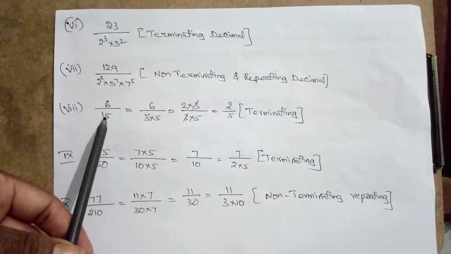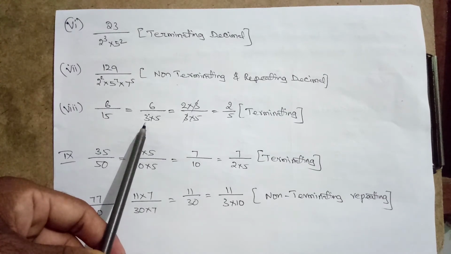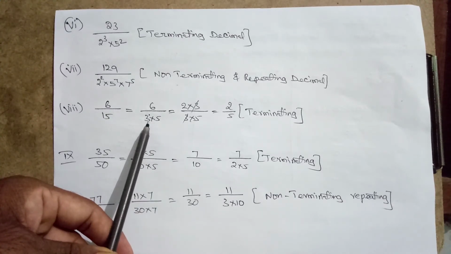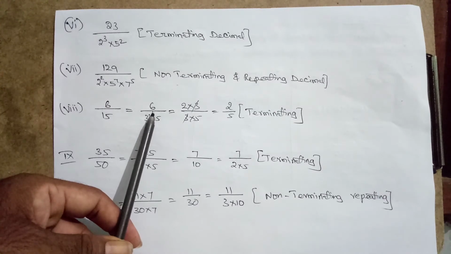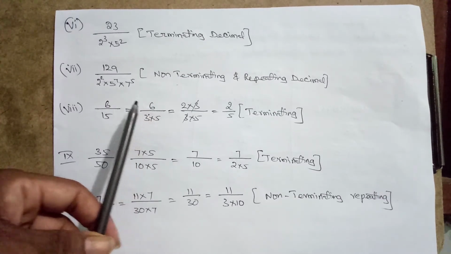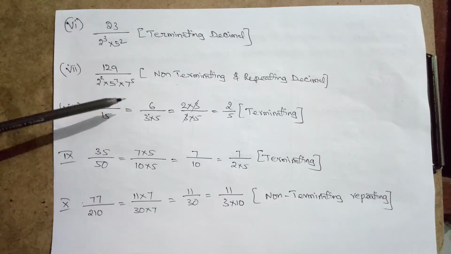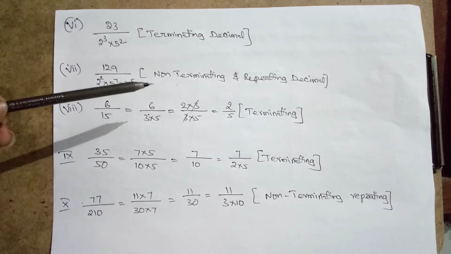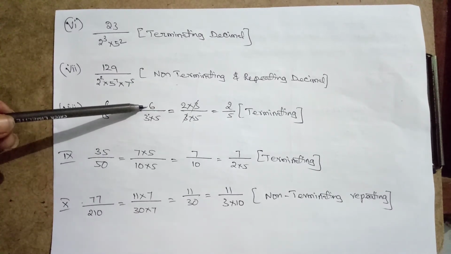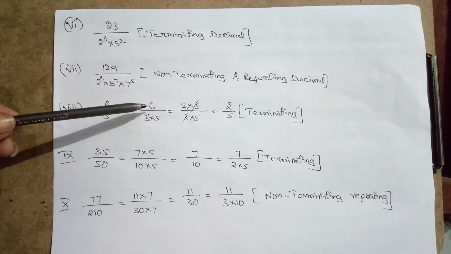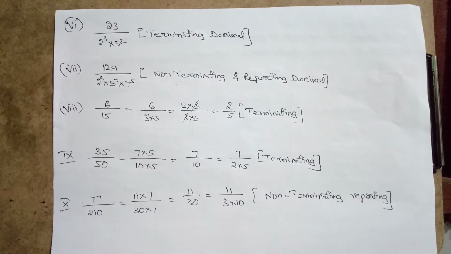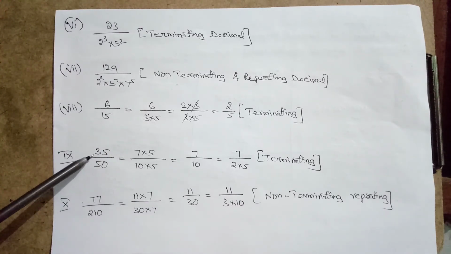So here 6 by 15. 15 can be written as 3 times 5. So 5 is there, okay, it's good. But 3 is also there. Then we have to check. Dear students, the key factor is, first of all, the given fraction numerator by denominator must be in simplified form, but here it is not a simplified fraction. We can cancel 3 in 6, that is 2 by 5. 2 by 5 is terminating, but it looks like non-terminating because 3 is there, but 3 will be cancelled in the denominator.